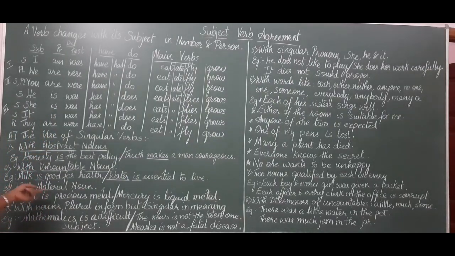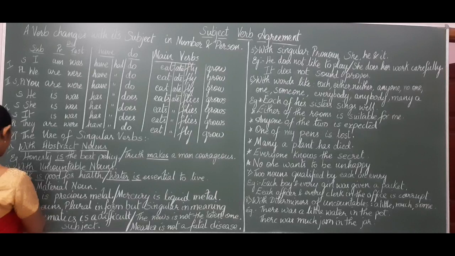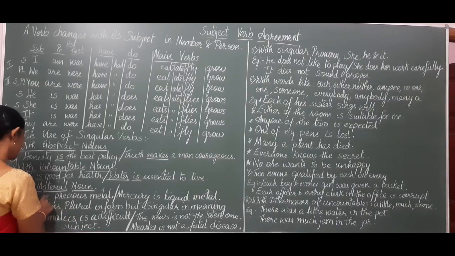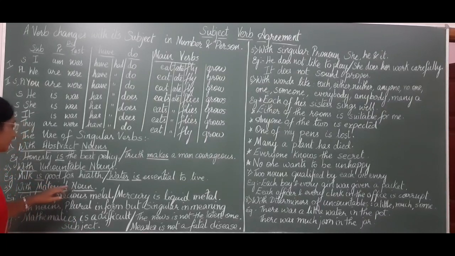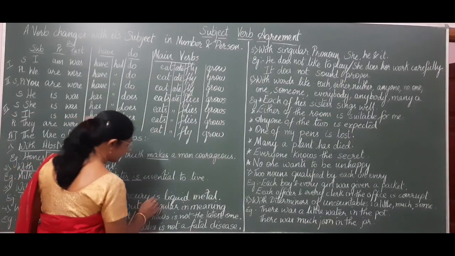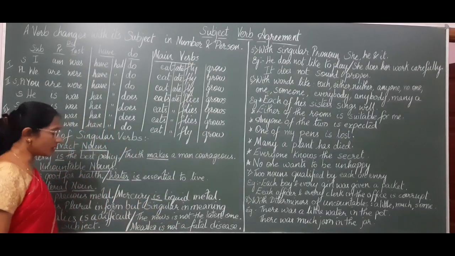Next, with material nouns also we use singular verbs. Gold is a precious metal. Gold is a material noun. Mercury is a material noun and we use a singular verb.